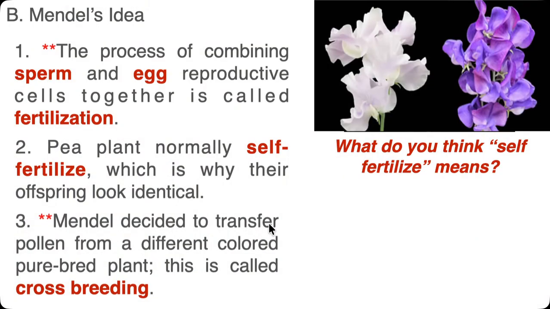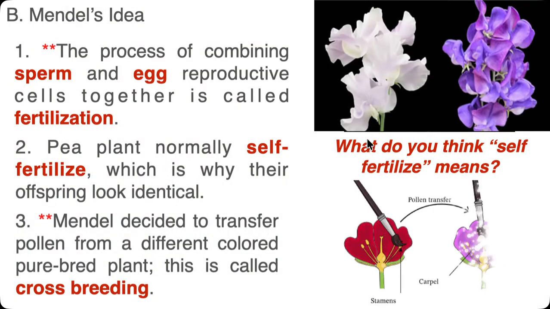So self-fertilization is where the flower's pollen is just fertilizing its own flower, right? So the pollen is kind of like the sperm cell. And so the pollen is just falling into the flower and fertilizing itself, which explains why offspring typically look identical. What Mendel was doing was crossbreeding.